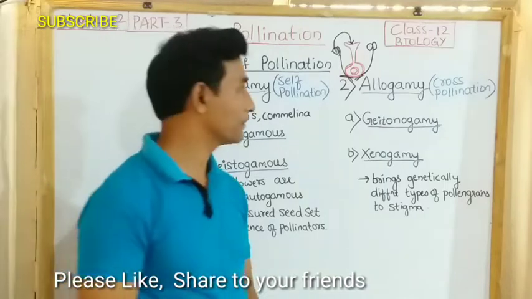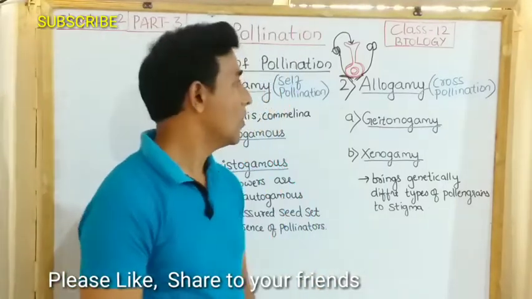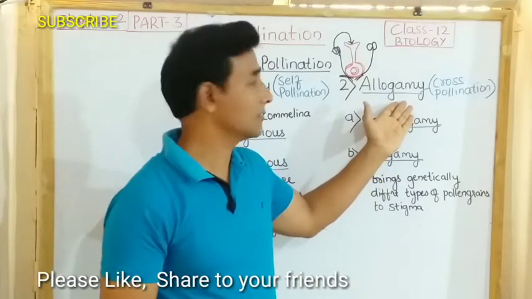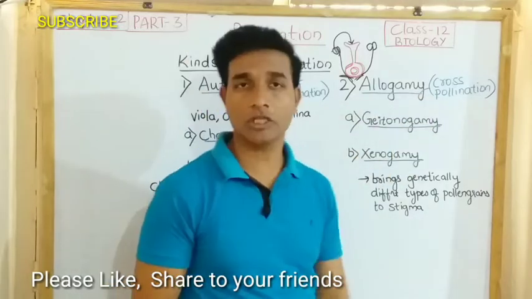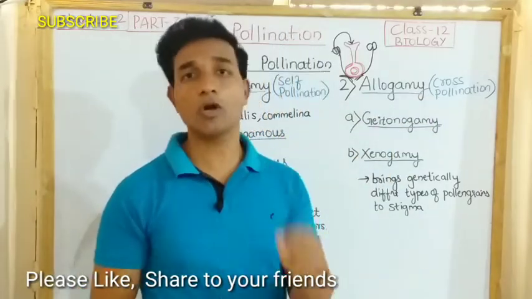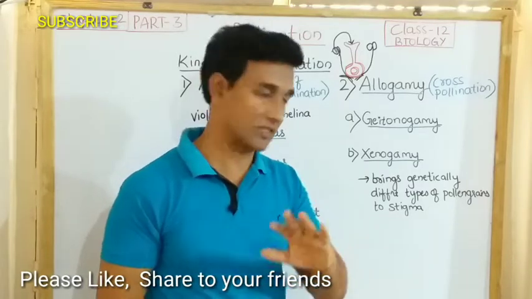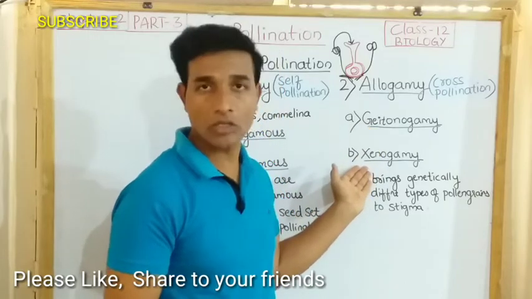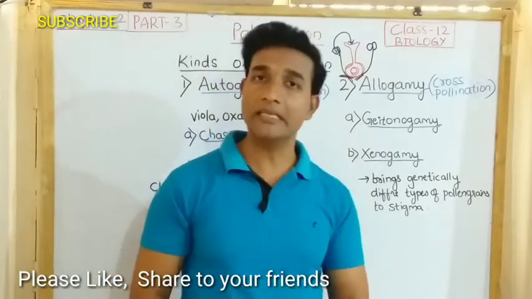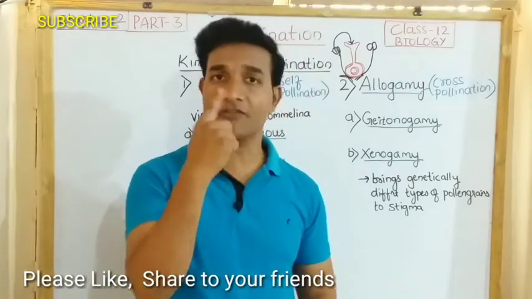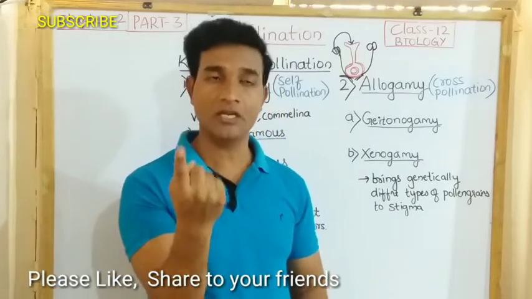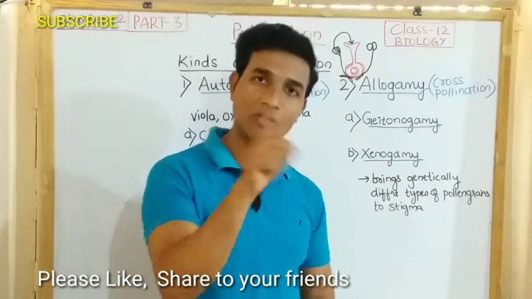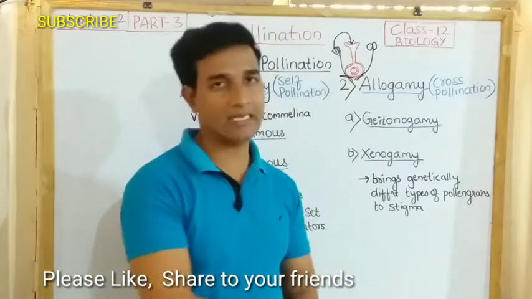Coming to allogamy, that is cross-pollination. When the pollination takes place between different flowers, it is called allogamy or cross-pollination. So here pollination will not be within the same flower, it will be between different flowers. We have different types here. One is called geitonogamy, the other is called xenogamy. Geitonogamy is a type of pollination where the transfer of pollen grains takes place from one flower to another flower of the same plant.